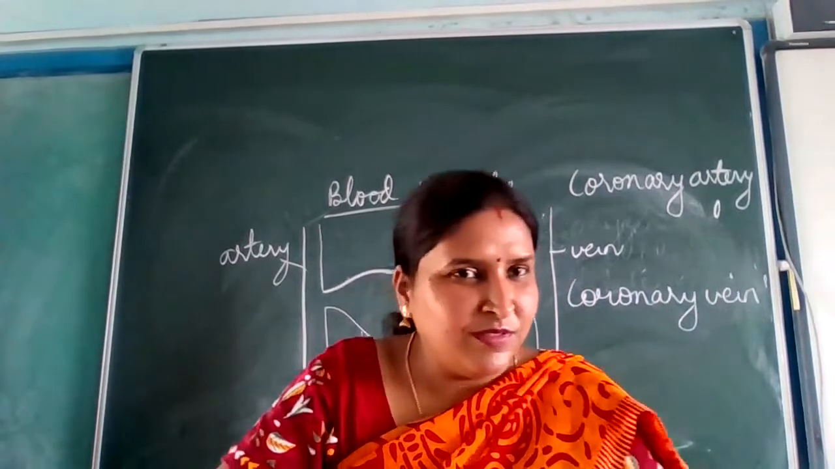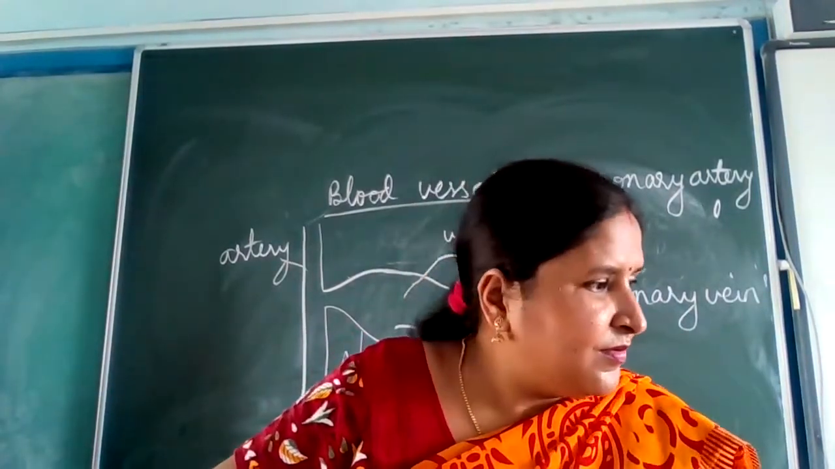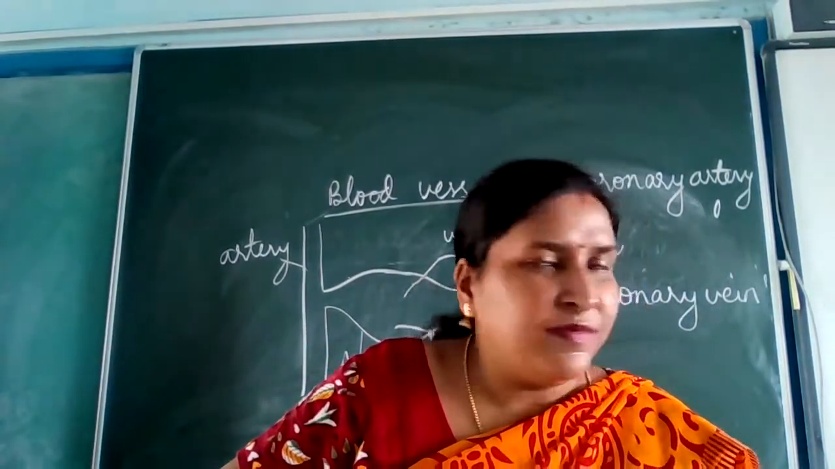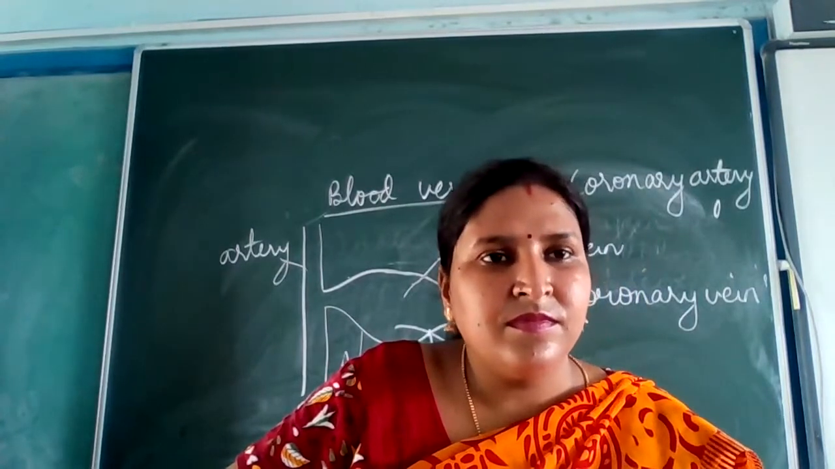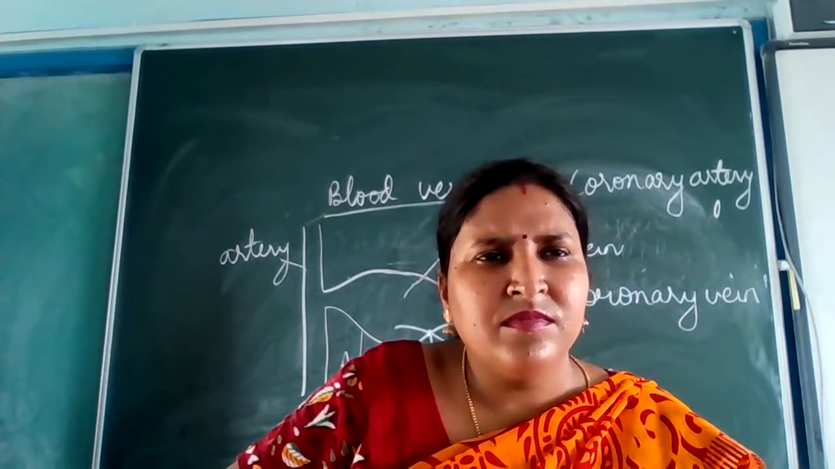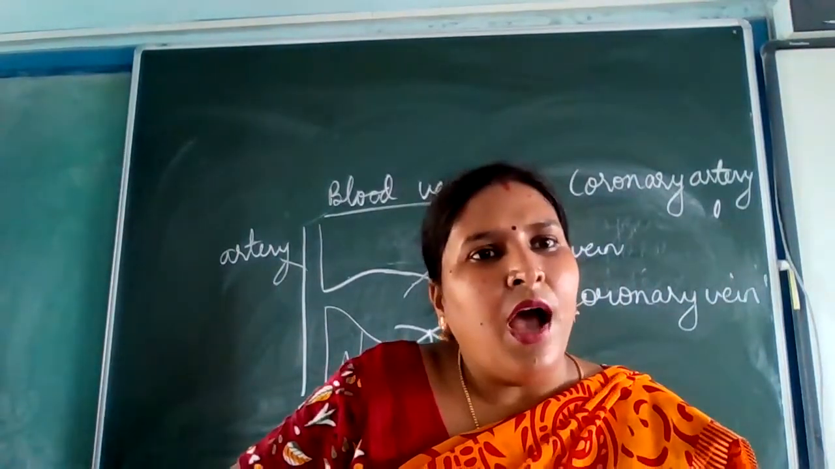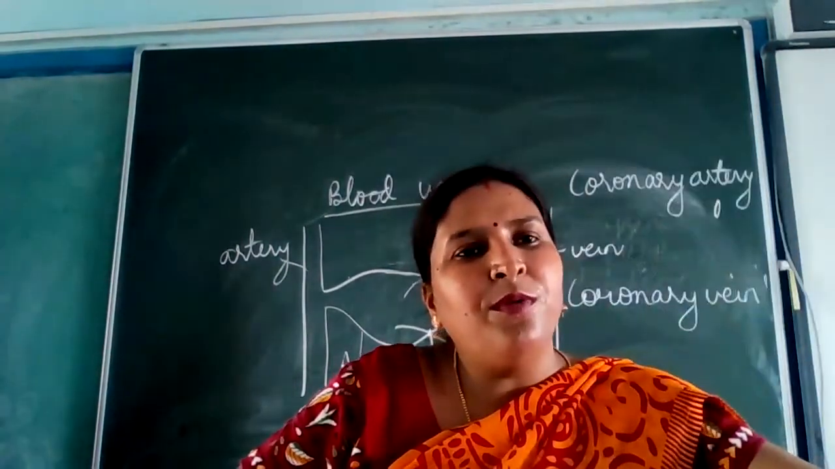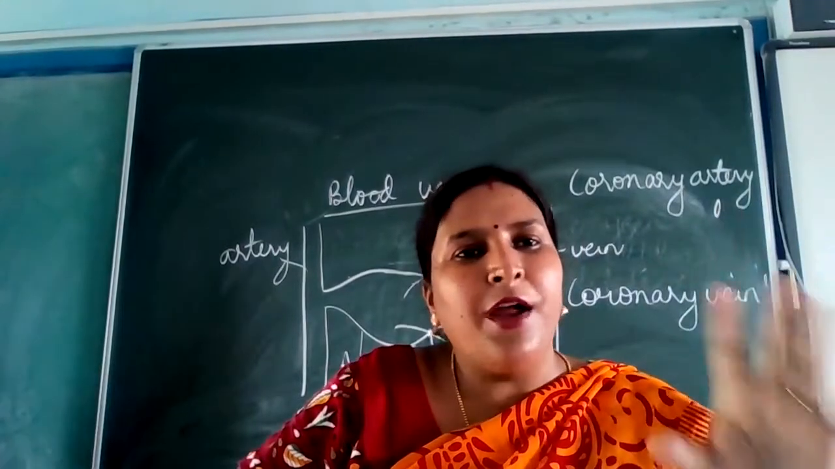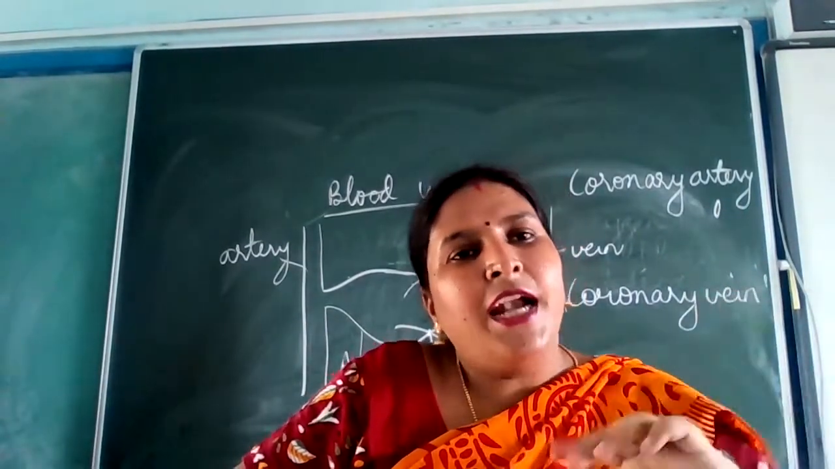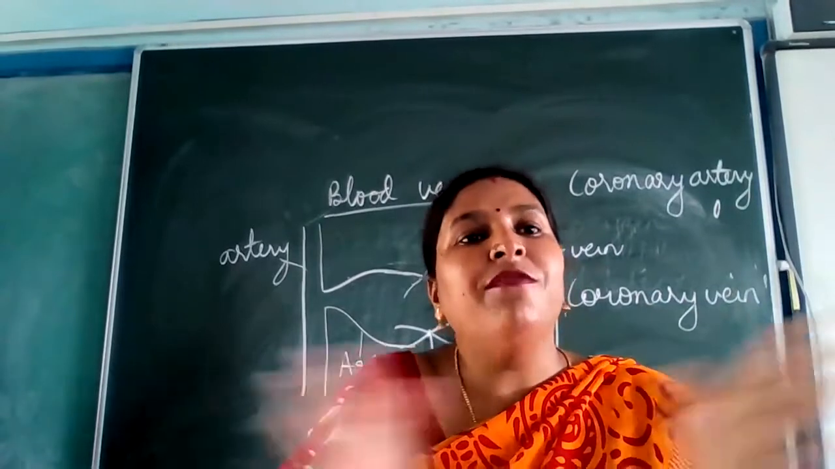Miss, you have told about the coronary artery, it brings oxygenated blood to the heart. So, Miss, from which part of the heart does it bring oxygenated blood? From the left ventricle? From the aorta. See, aorta is the largest artery. It further bifurcates or divides.